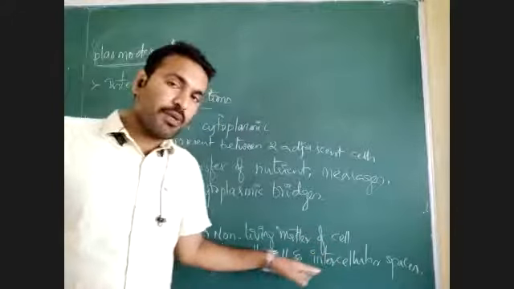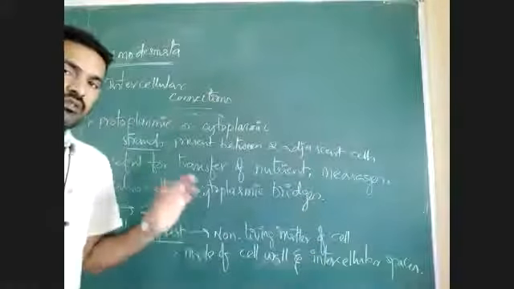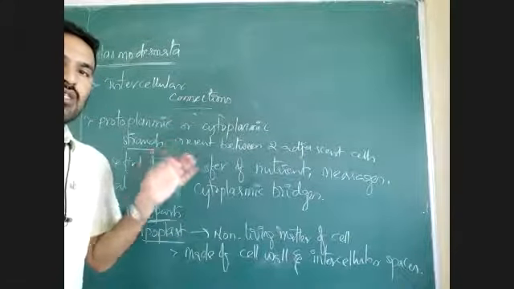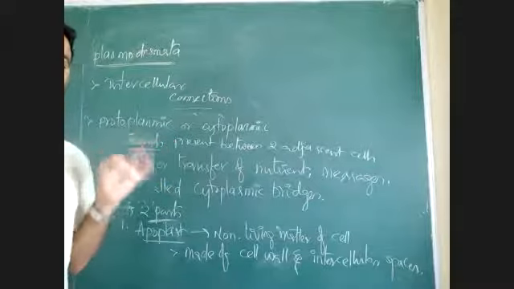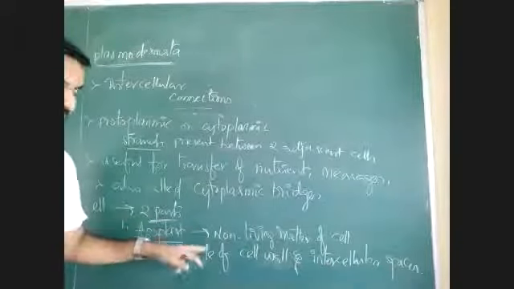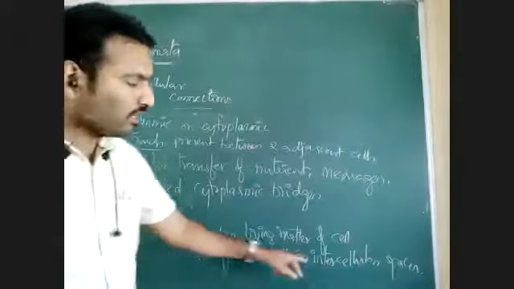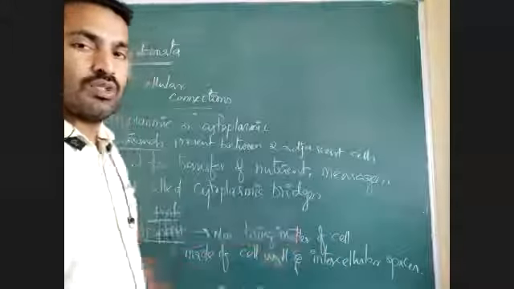That intercellular space and cell wall is non-living. Very important. Cell wall is non-living. Cell wall has no living properties. Non-living matter or non-living constituent of cell is called as apoplast. That apoplast is cell wall. Cell wall is non-living. Intercellular space is also non-living. Both together they are collectively called apoplast. Then symplast is the next part.